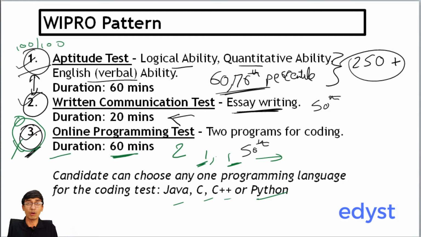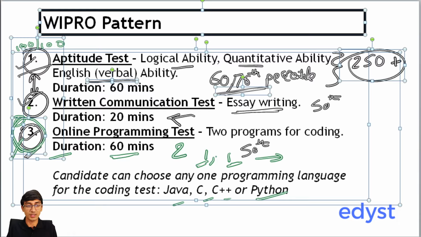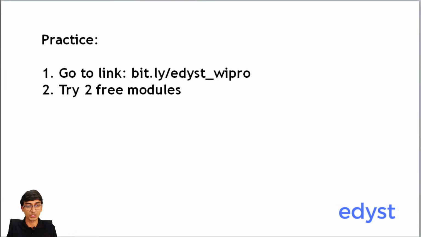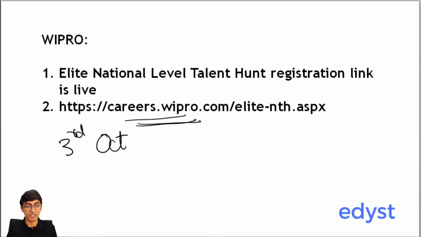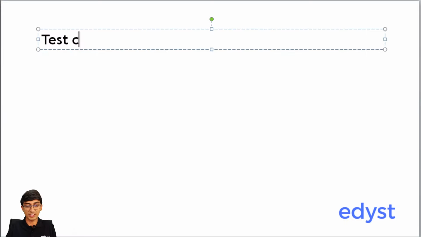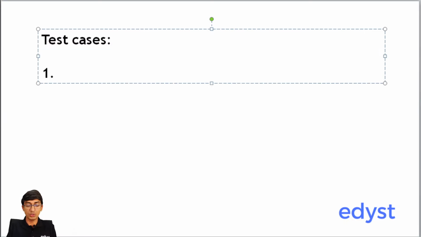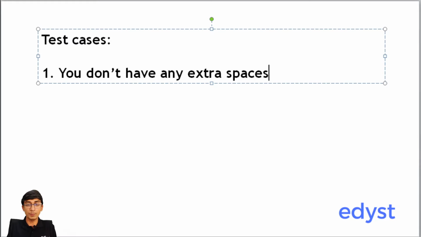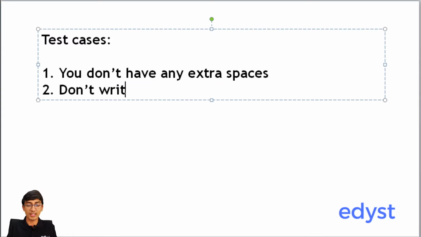Now, whenever you get a problem, make sure to check for 2-3 very simple things. Let me put it on a slide so that you can also see what those things are. Number one, in test cases, make sure that you don't have any extra spaces. When we printed a new line at the correct point, we printed a space at the correct point. Don't give any extra spaces, because the evaluator is going to check space by space.